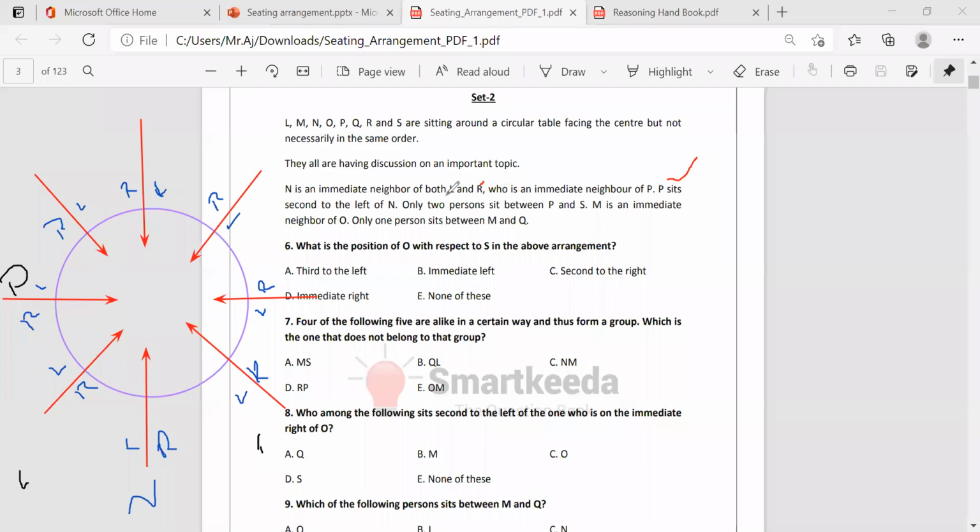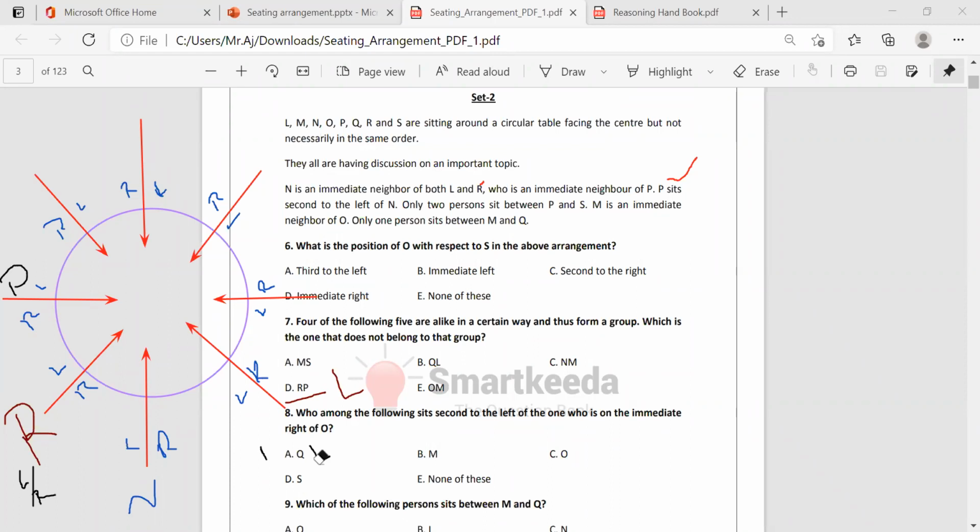But continue this one important point they give. N is immediate neighbor of both L and R. Who is immediate neighbor of P? That means R is immediate neighbor of P. So if R cannot be here, the neighbor means here only, right? So here R is there and here L is there. Here in the place L is there.